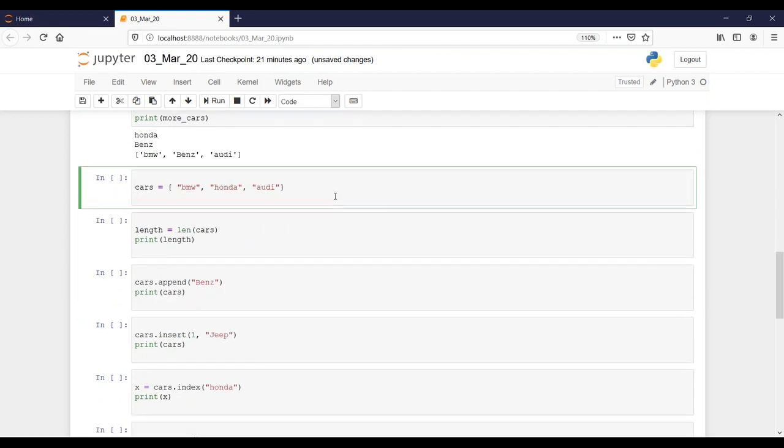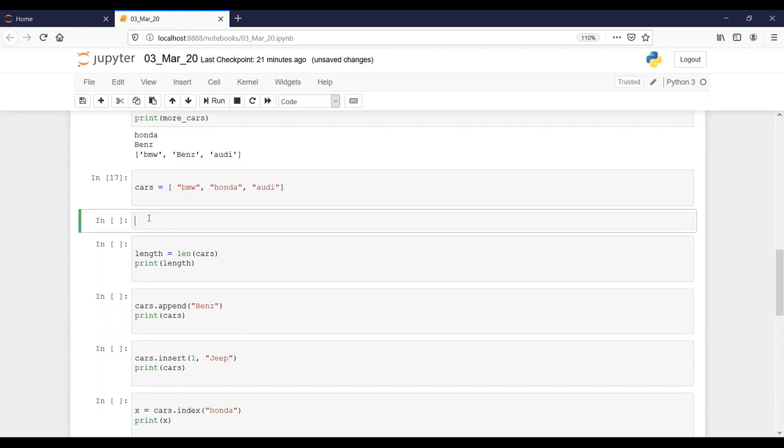Okay. Let's go and see what are the multiple types of operations that we can do with a list. Okay, this is a simple list. Cars is equal to BMW, Honda, Audi. If I define it before getting into this thing in Anaconda, did you install Anaconda? No, not yet. Okay, so fine.